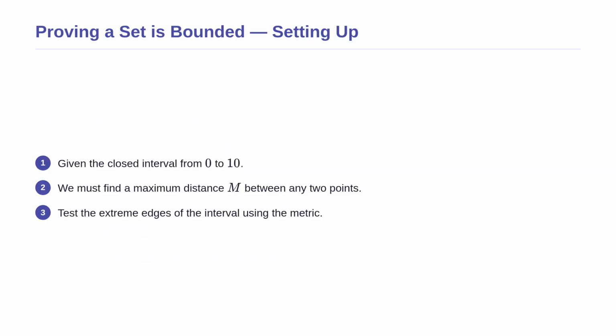Let us see this in practice with a simple numerical example. We are given the closed interval from 0 to 10 on the real number line. We are told this set is compact and our goal is to prove it is bounded. To do this, we need to find a single real number, which we will call m, that is greater than or equal to the distance between any two points in our set. The logical first step is to test the extreme edges of our interval, because this guarantees we find the absolute largest gap.